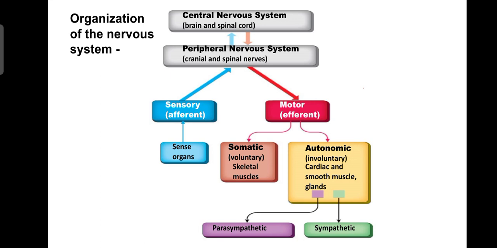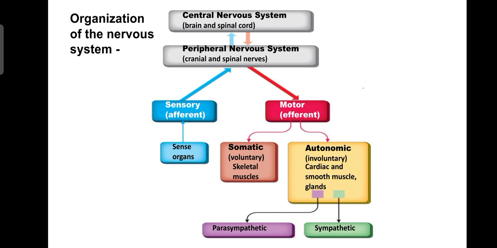So what is the sensory neuron in the peripheral nervous system? Sensory nervous system is activated by sense organs, just like general senses, eye, ear and nose. So these are the sensory organs. And then motor efferent includes somatic nervous system and autonomic nervous system.